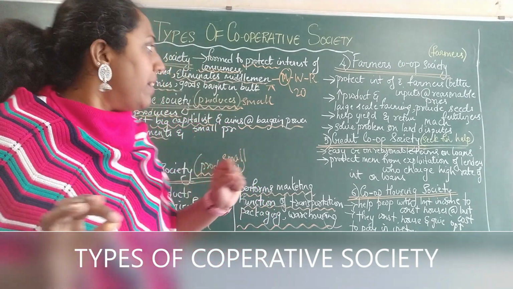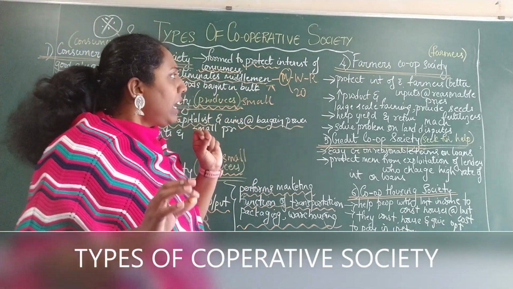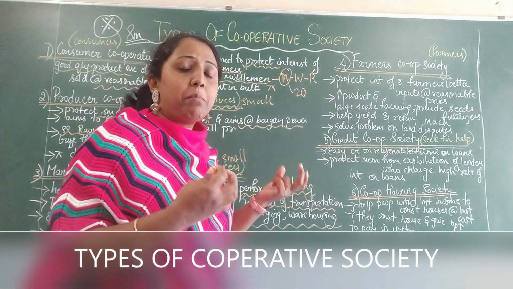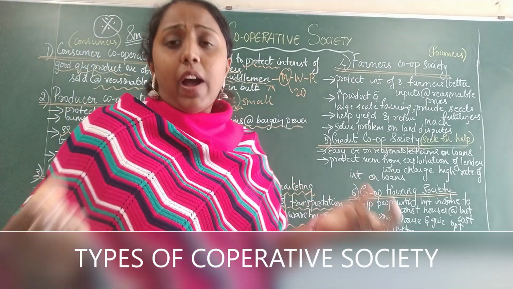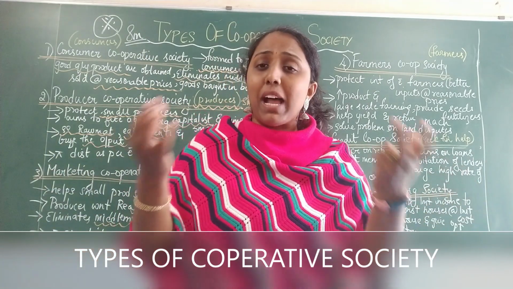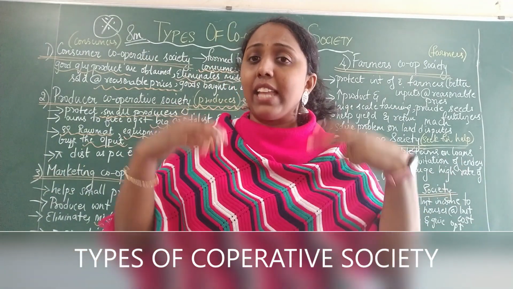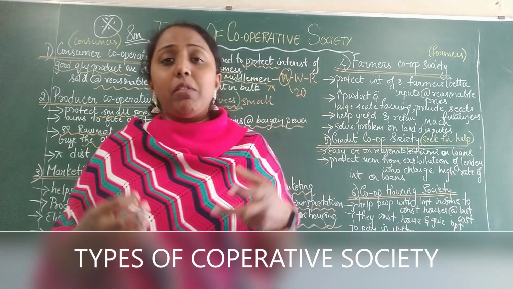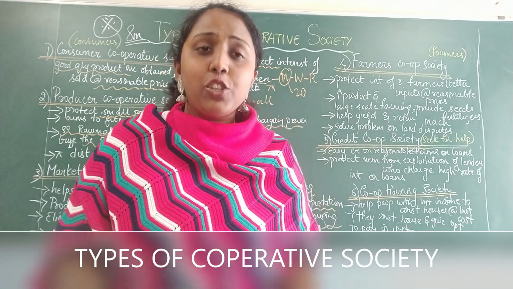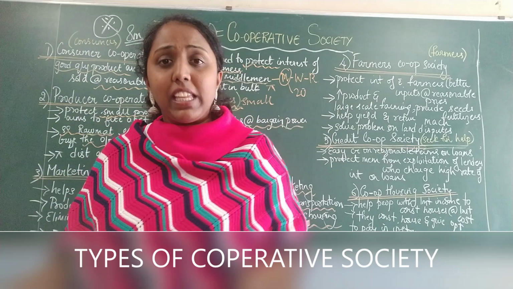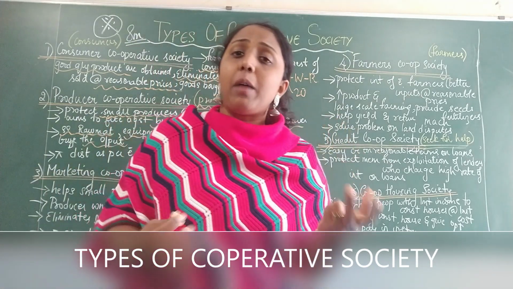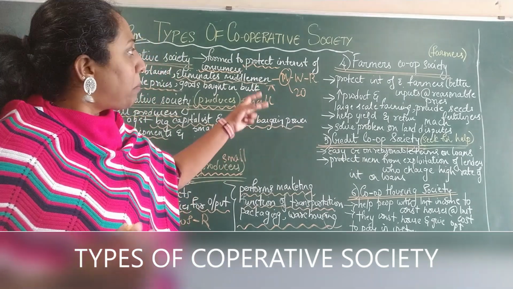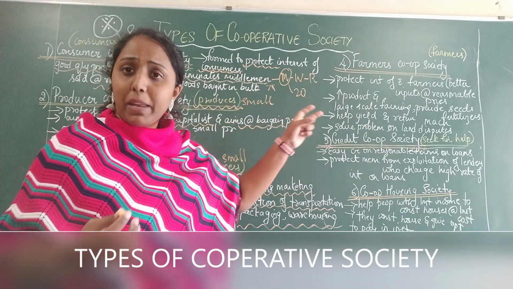Then what's happening? It also buys the products from them. So whatever the farmers are providing, let's say the farmers are growing rice, so the rice bags are bought from the farmers and they end up selling it to the consumers or to different middlemen, and whatever money they are making, they are ensuring that their portion of the money is being given to the farmers so that the farmers can also lead a normal life. So all this is a help that's being provided by the farmers cooperative society.